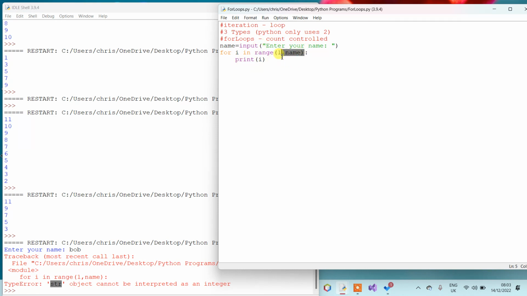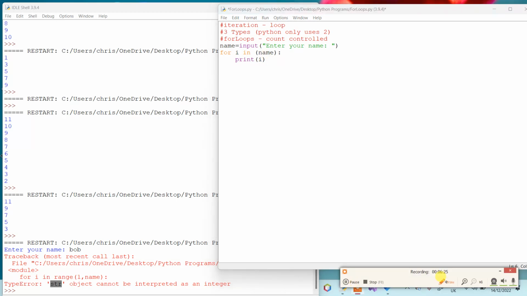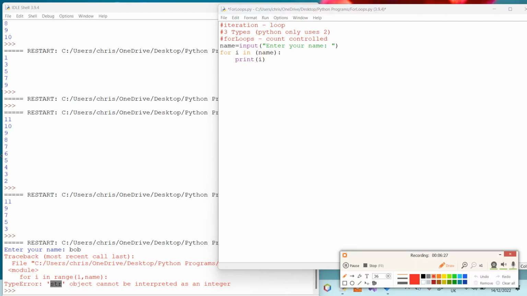All right, so we're not going to say in range this time. If I'm going to go through a name, I'm just going to say for I in name. Okay, so it's going to follow the I while it's in name. So if we look at what this is actually going to do, we have the name Bob again, and it's saying for I in name Bob.